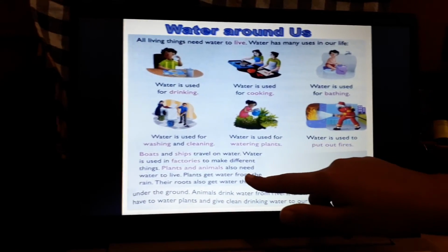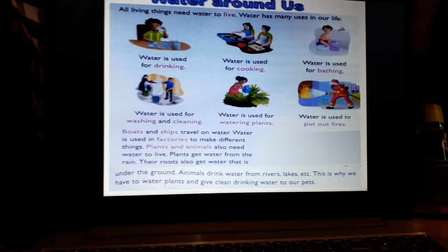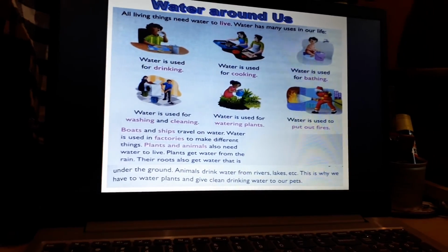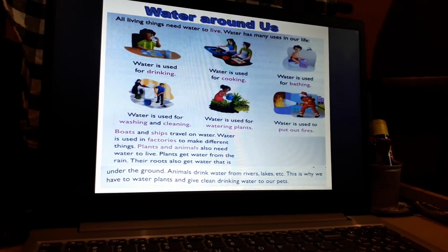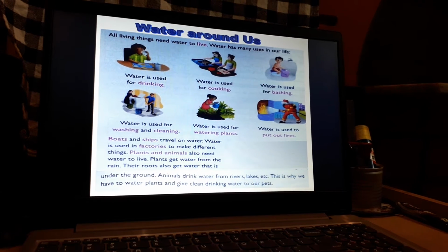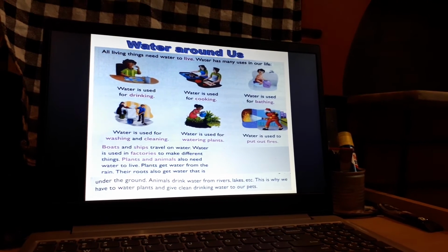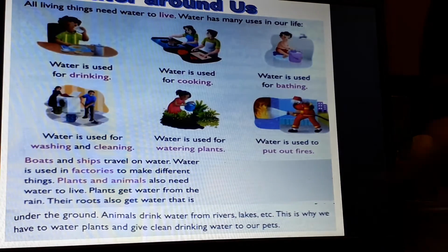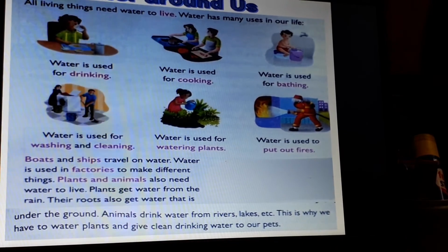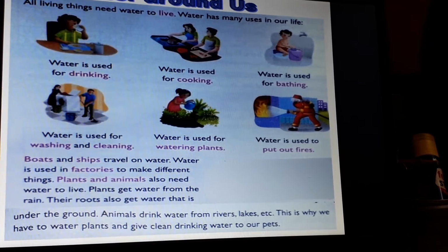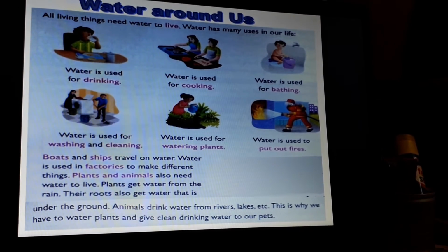Plants get water from the rain, okay? Their roots also get water that is under the ground. So, plants get water from rain, and their roots also get water that is under the ground. So, how does a plant get water? Plants get water from rain and their roots also get water that is under the ground.